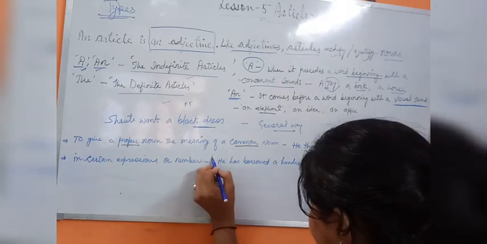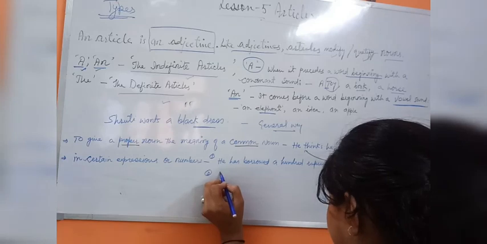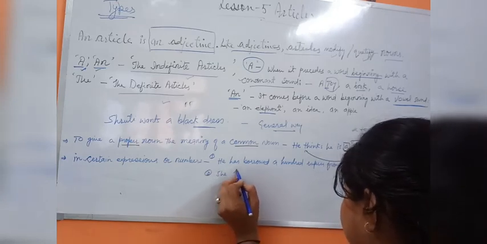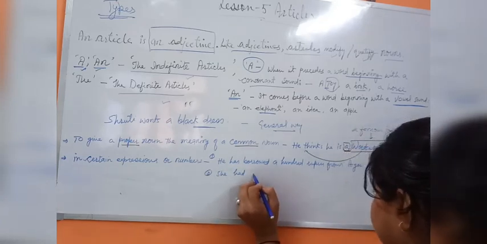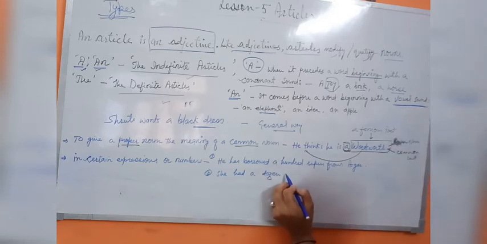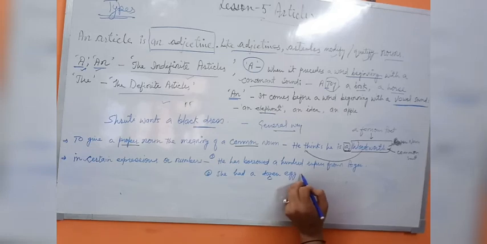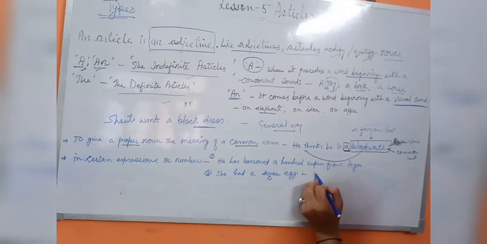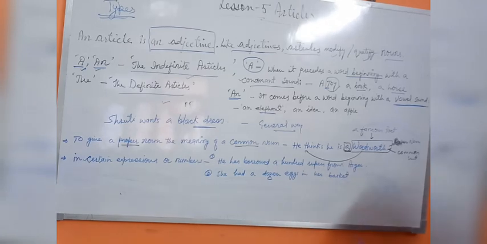Okay, I will write one more. This is the first one, that will be the second. She had a dozen eggs in her basket. Clear? So there are two examples.